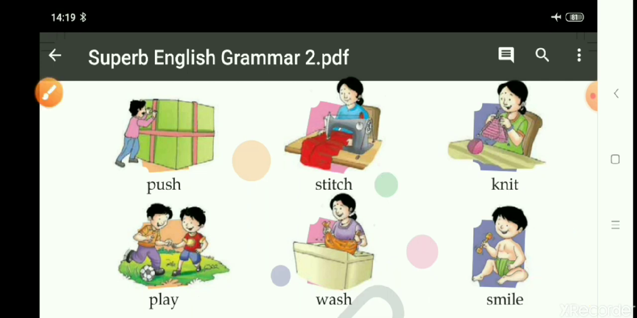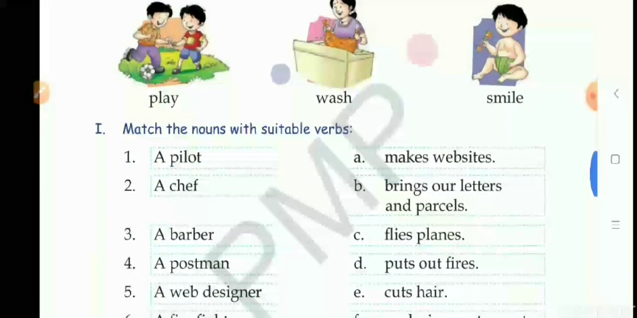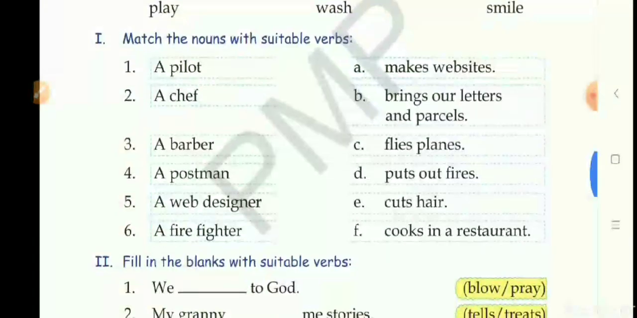Children, as I've told you, you can make a list of the things that you do every day, and all those words which you will write, they all are verbs. Now move on to the first exercise of the unit. This is what you have to do here.